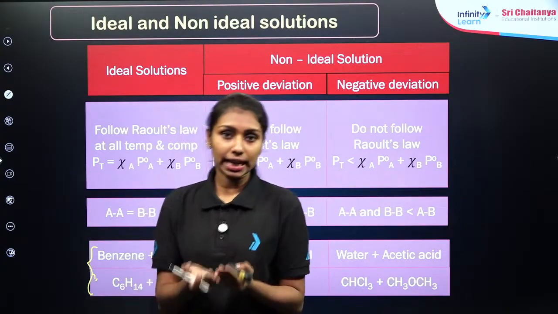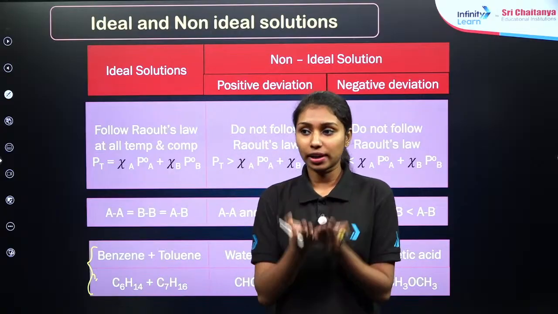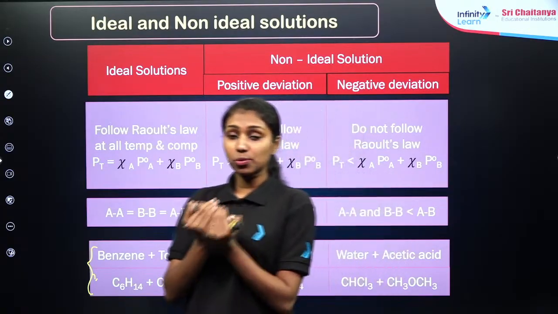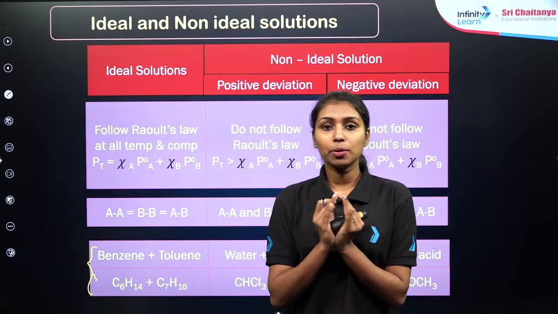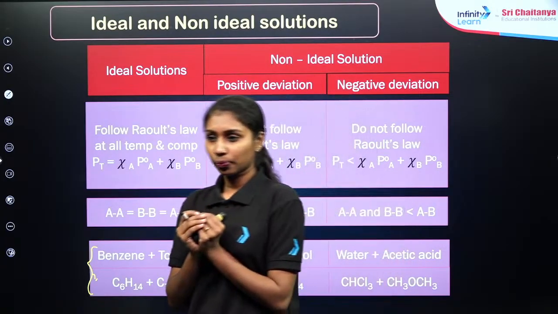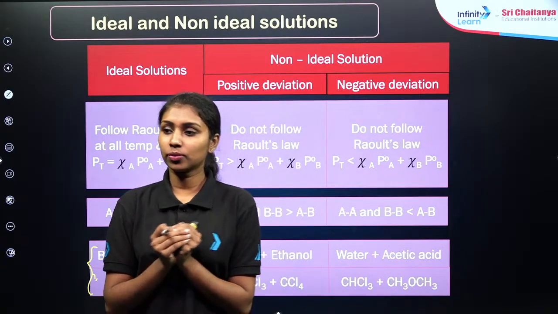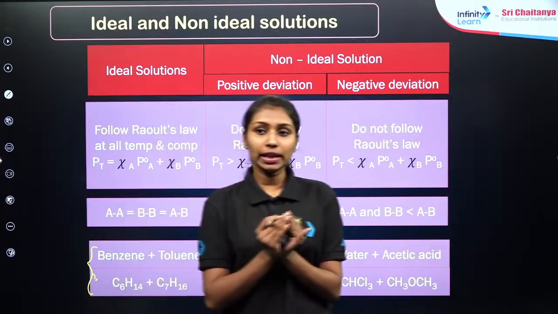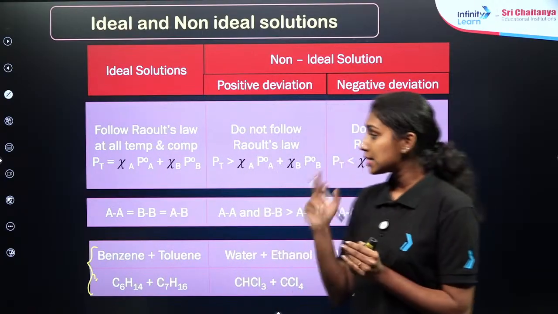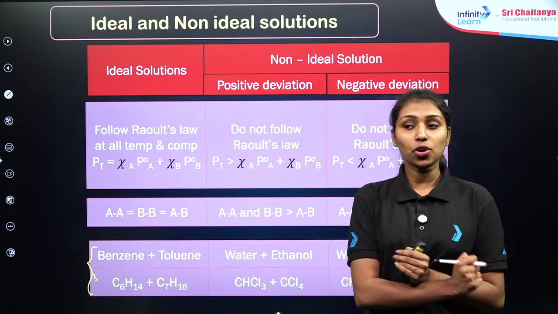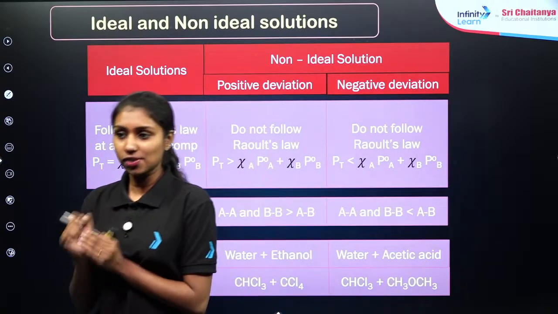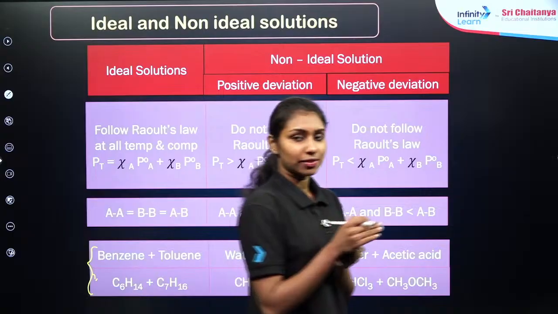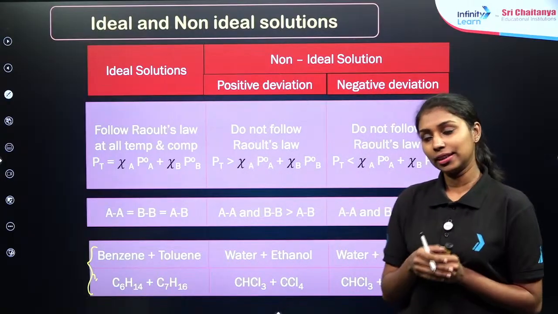If the intermolecular force of attraction is similar, what will happen to the vapor pressure? It will always be the same, right? In terms of solute, solvent and solution, it will always be the same. So such solutions are commonly known as ideal solutions. I hope it is clear now. If it is still not clear, just go through the previous session which is already recorded on the same channel.